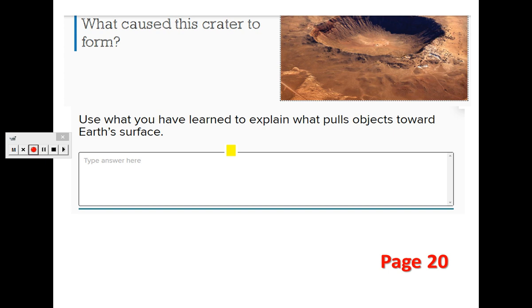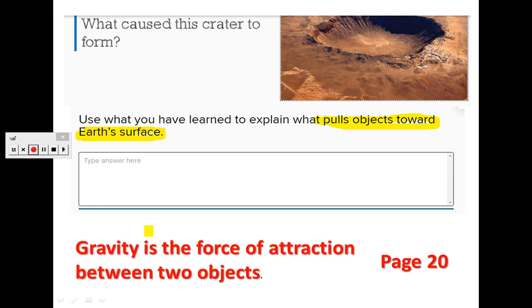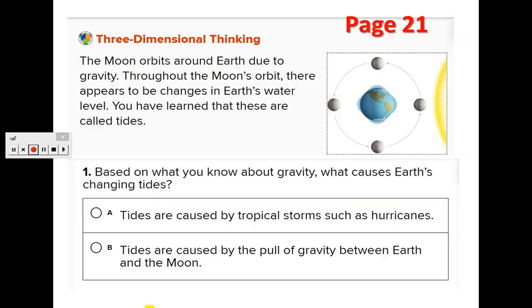Okay, right now we finished our lesson. We will go through the lesson review. Let's read the first question and then please pause the video and write your own answer. Then you can continue the video. Use what you have learned to explain what pulls objects towards Earth's surface. What do you think? It's of course the gravity, yes. Gravity is the force of attraction between two objects, and that is the cause of the objects being pulled together.